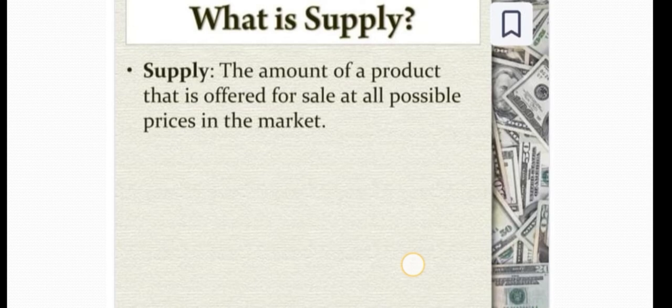So when buyers or consumers demand a particular product, then the supplier or seller wants to supply the product. The amount of product offered for sale at possible prices in the market.